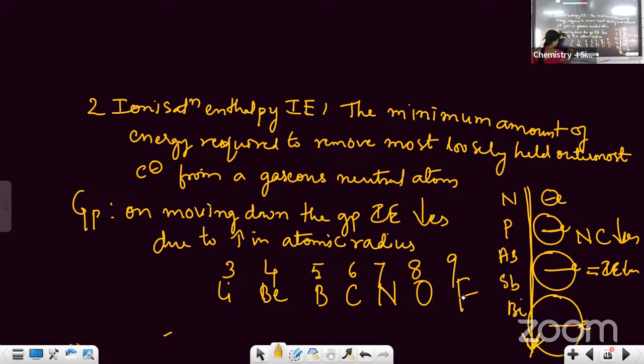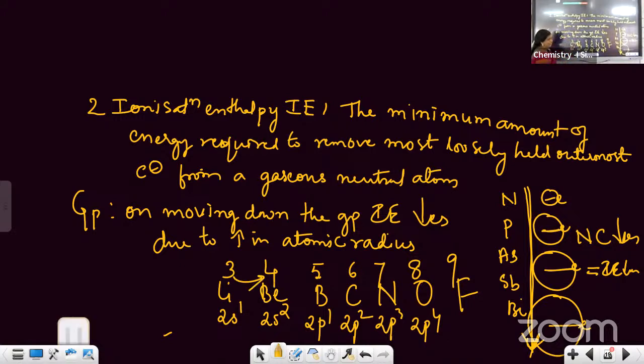The configuration is 1s2, 2s1, this is 2s2, this is 2p1, this is 2p2, 2p3, 2p4. So note that when you are moving from one element to the next element, the atomic number is increasing by how many units? By 1 unit.